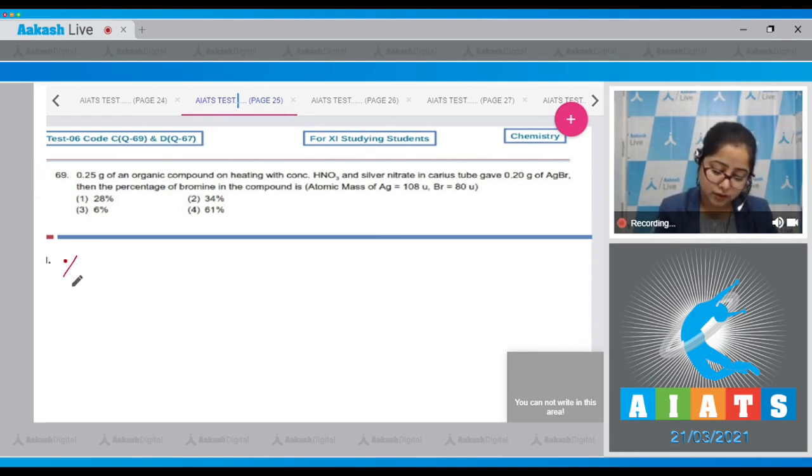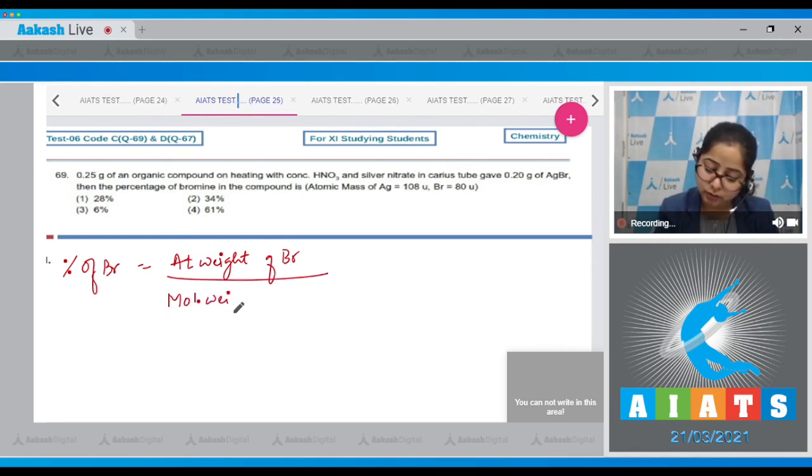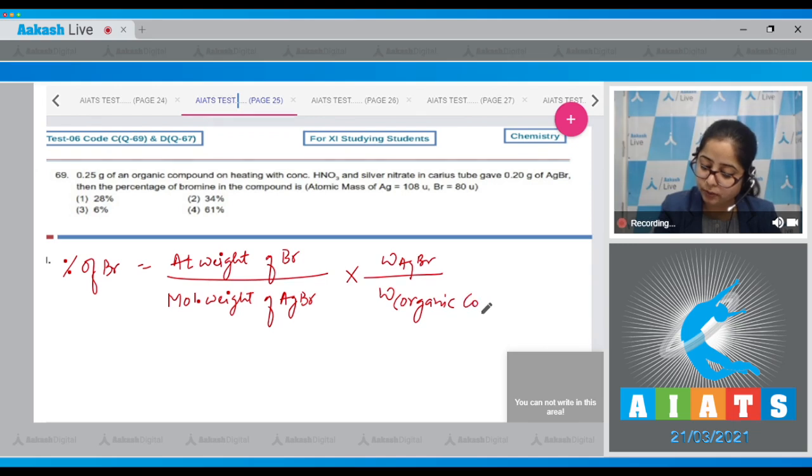So students, first of all, the formula to calculate percentage of bromine will be atomic weight of bromine upon molecular weight of AgBr, multiplied by weight of AgBr upon weight of organic compound, multiplied by 100. Let's put the values.